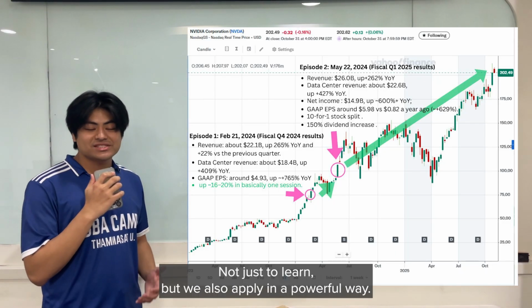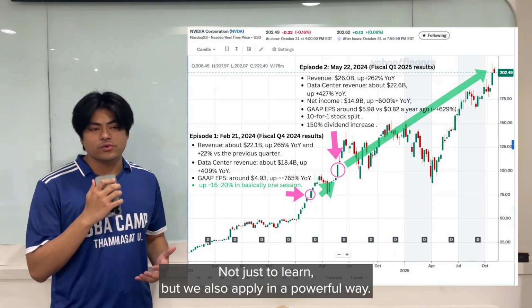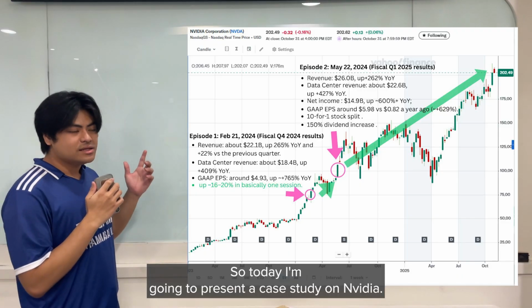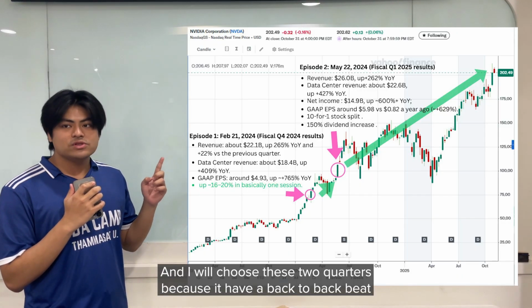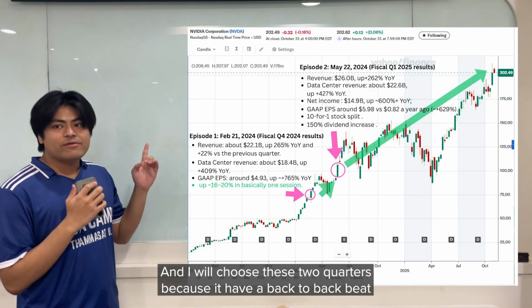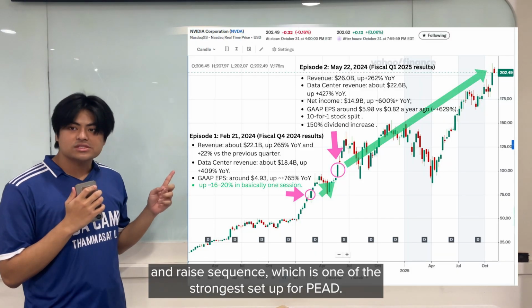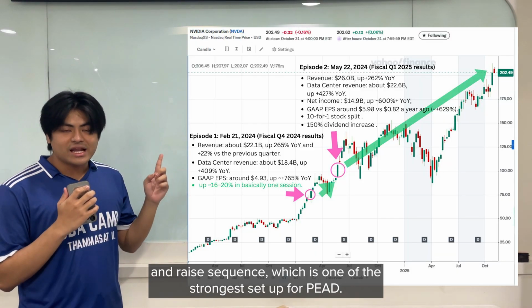Okay, let's start. Just to learn, but we also apply in a powerful way. So today I'm going to present a case study on Nvidia, and I will choose these two quarters because they have a back-to-back beat and raise sequence, which is one of the strongest setups for PEAD.